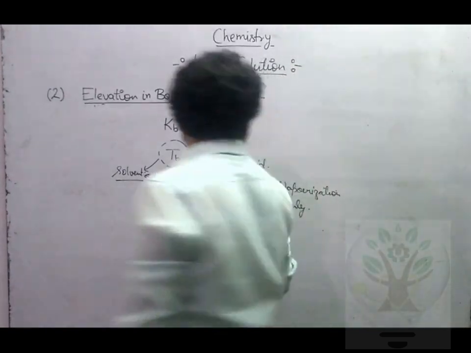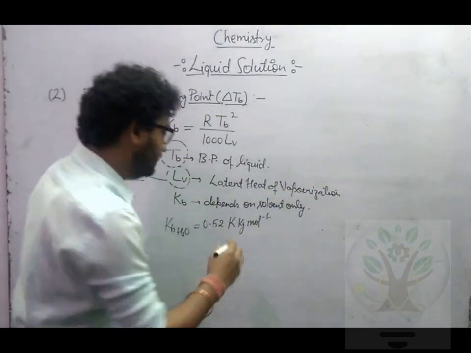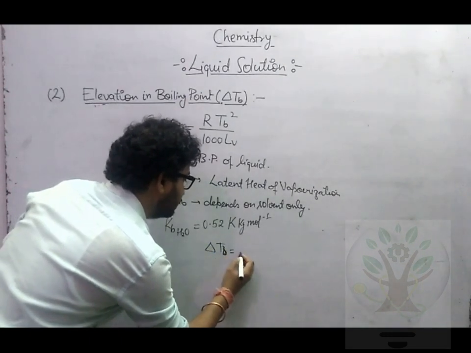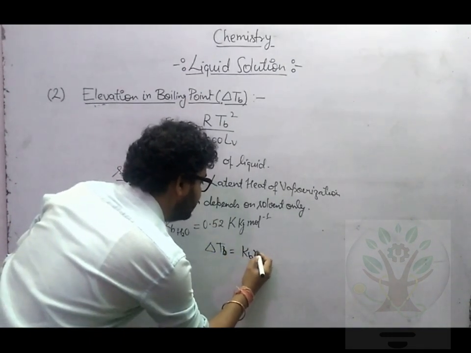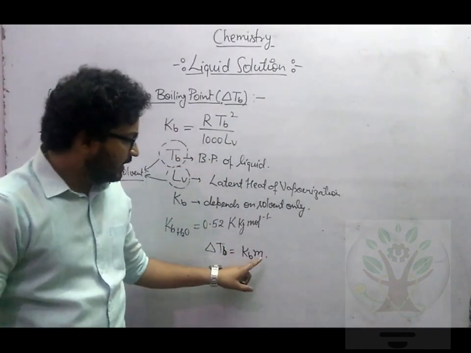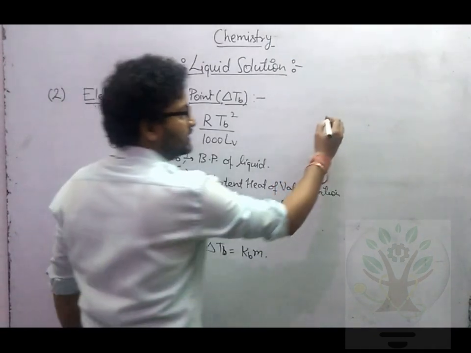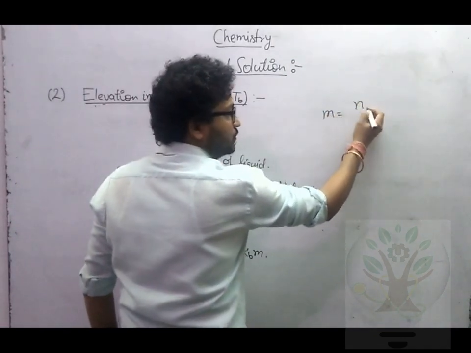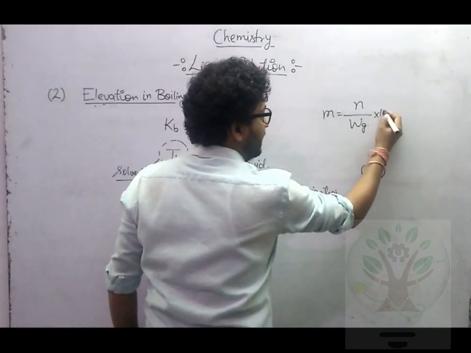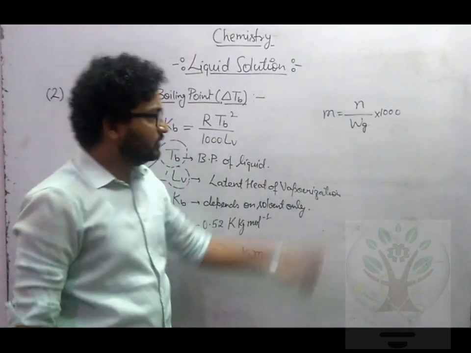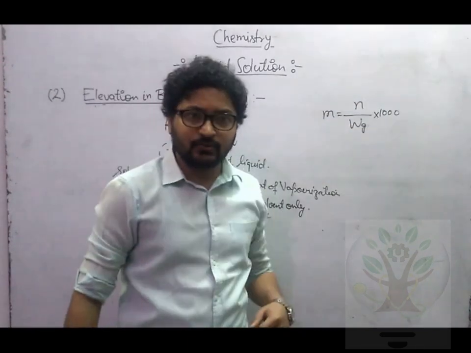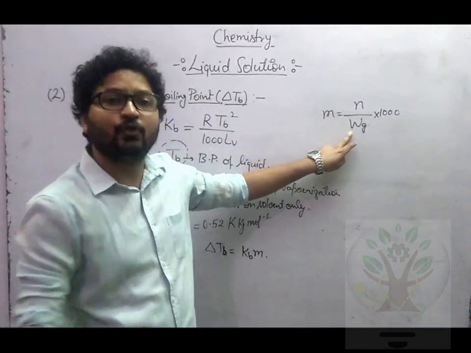So we have derived one small formula earlier. Delta Tb is equal to Kb into m. We have already derived this. Now you tell me, what is m? m is nothing but moles of solute upon weight of solvent in gram multiplied by 1000. I hope you know this formula. Molality is moles of solute upon weight in gram multiplied by 1000. What is W gram? It is the weight of solvent present.